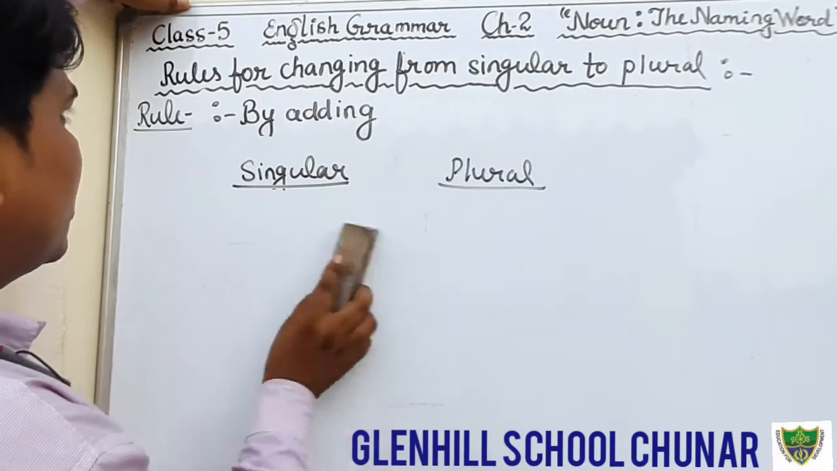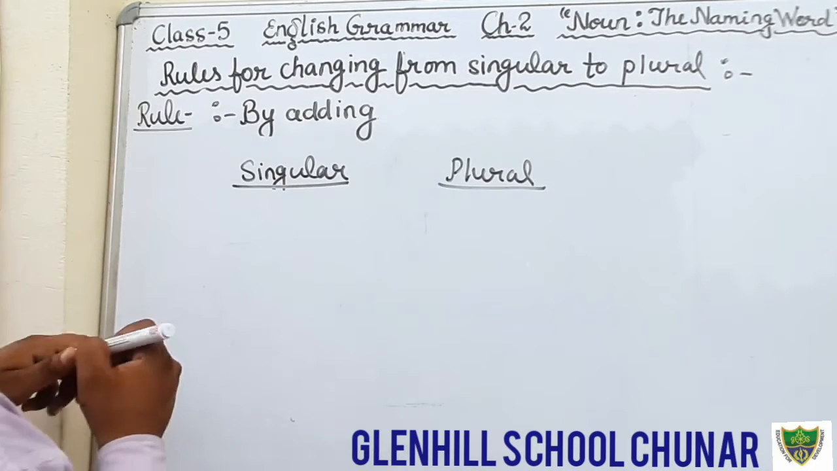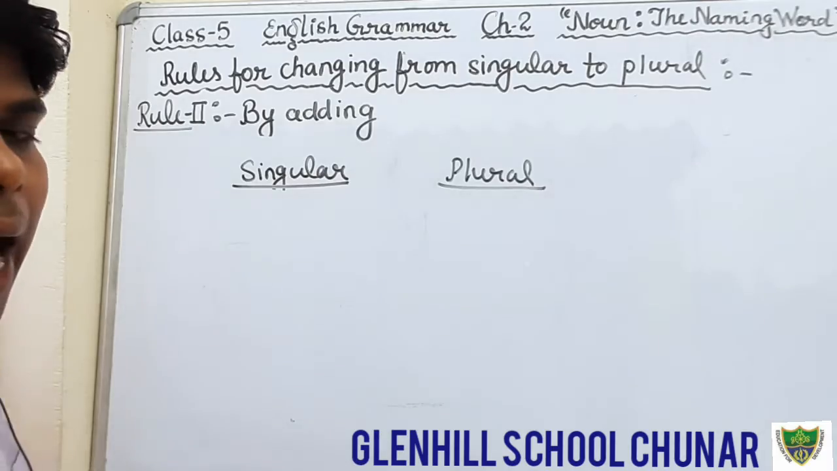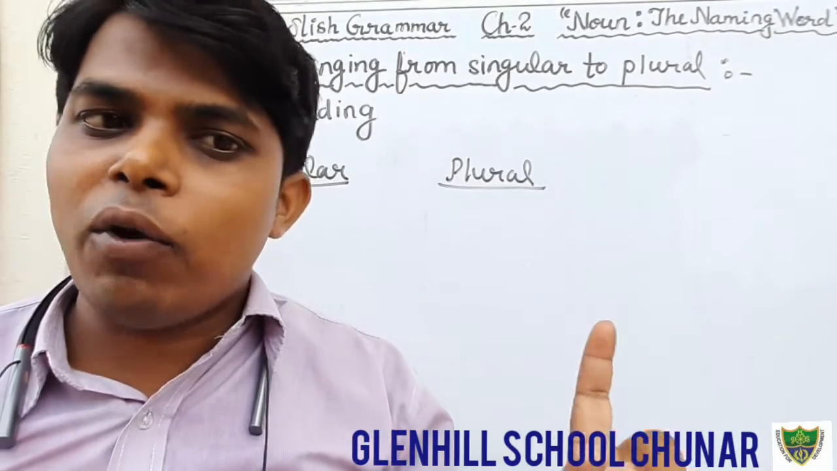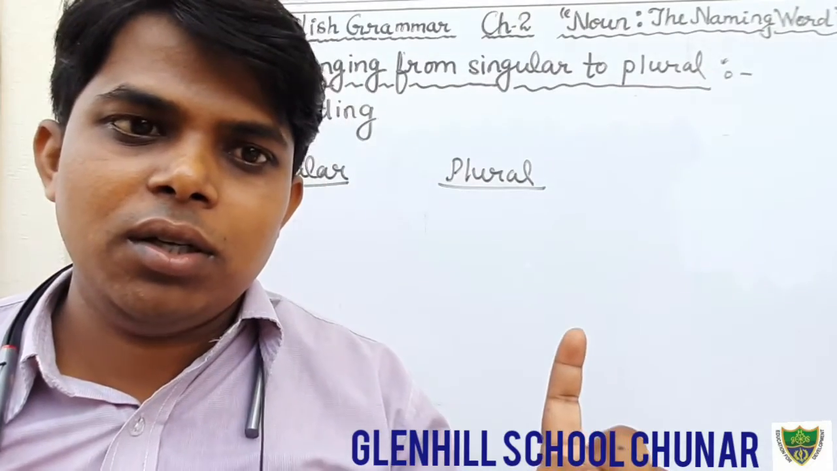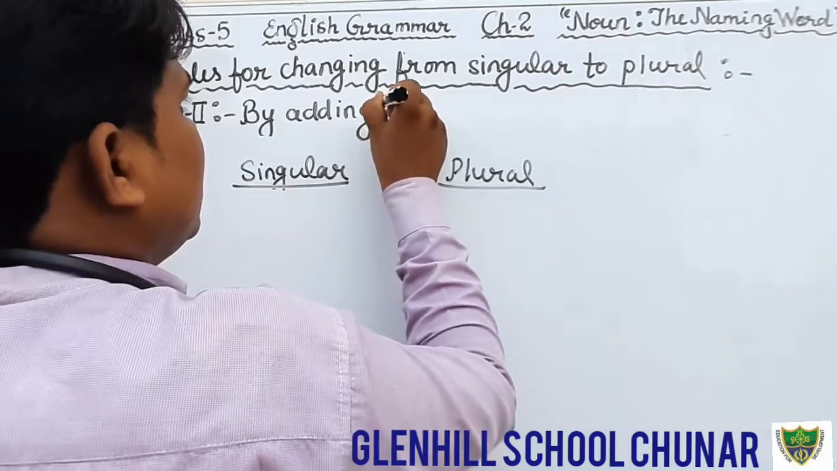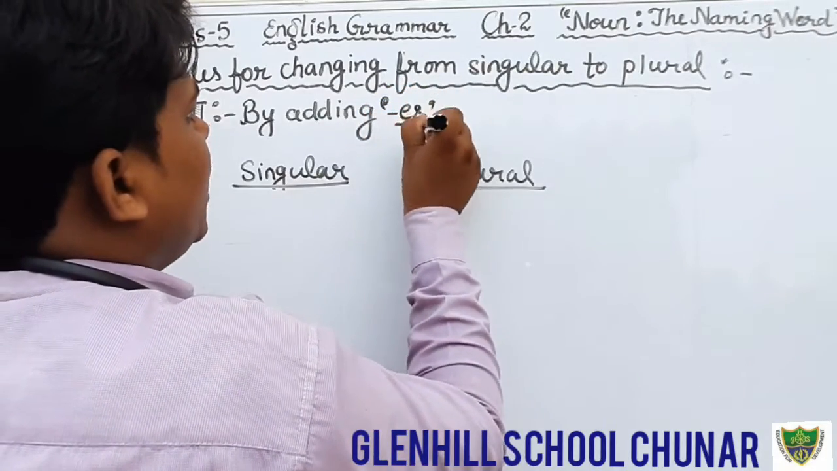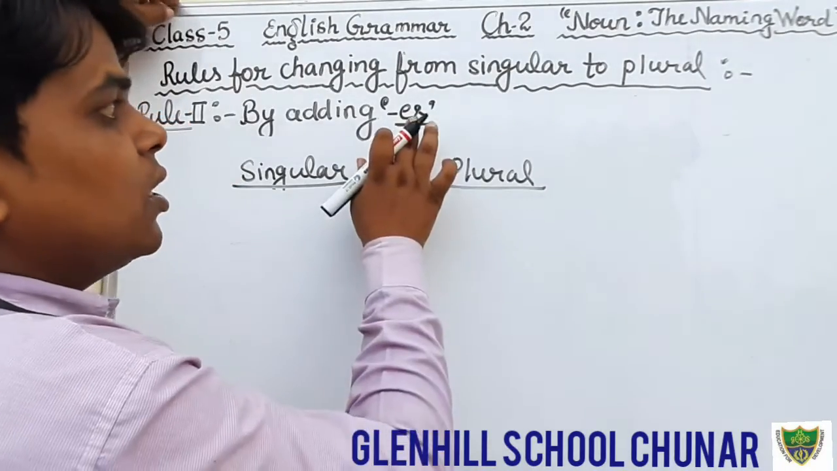And put the heading second rule. Rule number second. Now we will do rule number second. By adding, in the first rule we have added what? Only s. Okay, now we will add here es. I think you all know, by adding es. Okay, by adding es we will make plural.